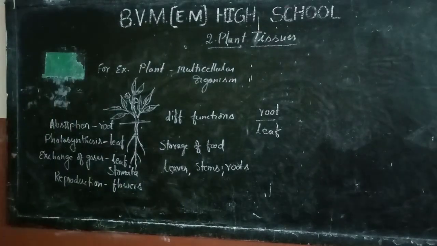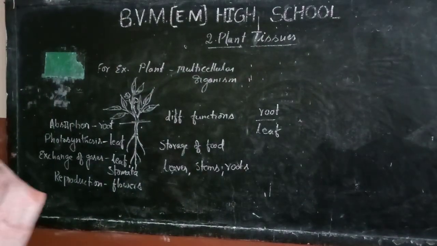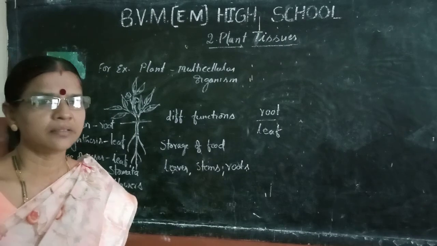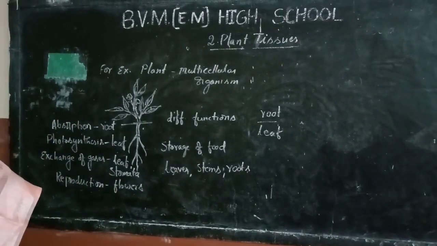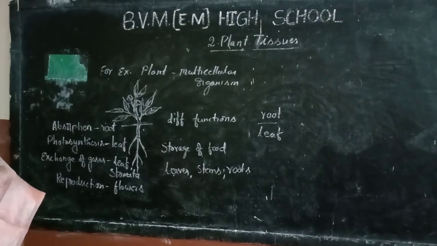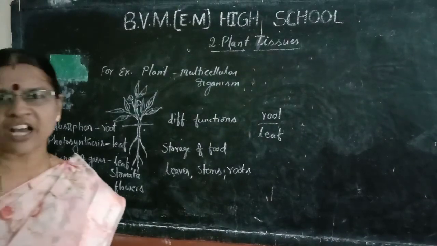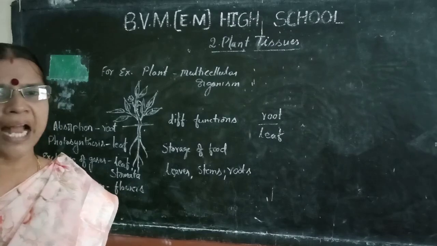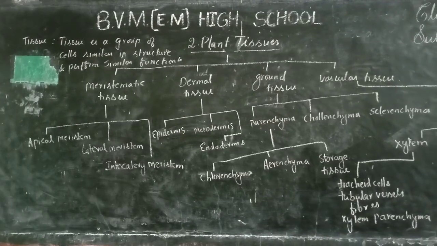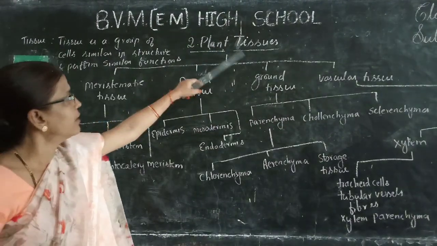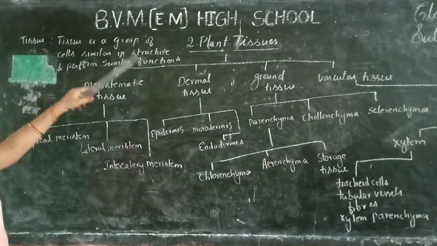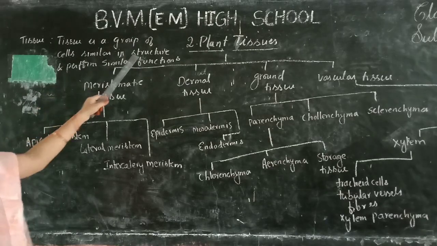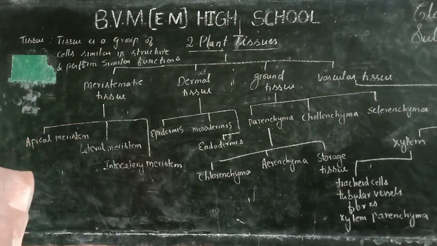The cells are arranged in such a manner. That is the reason for these variations of tissues in plants. Now we study different tissues in plants. What is a tissue? Tissue is a group of cells similar in structure and performing similar functions.